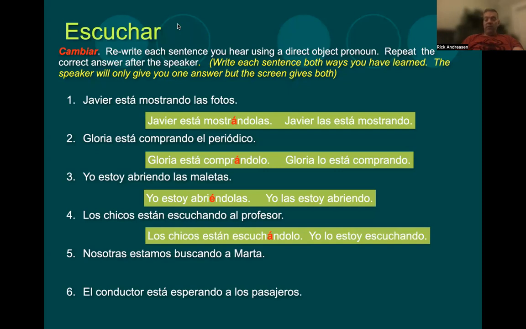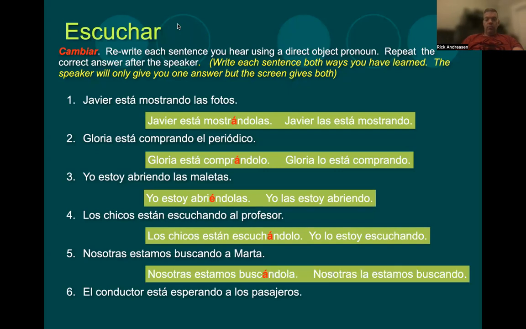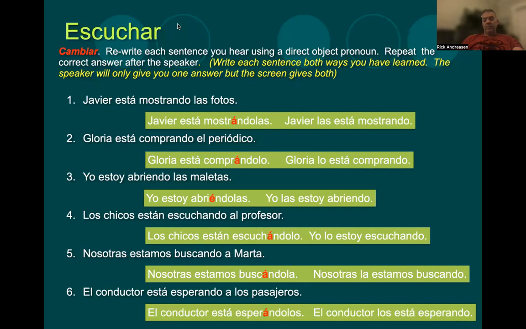I'm not sure why the verb is wrong there, sorry. 5. Nosotras estamos buscando a Marta. Nosotras estamos buscándola. Or la estamos buscando. 6. El conductor está esperando a los pasajeros. El conductor está esperándolos. Or los está esperando.